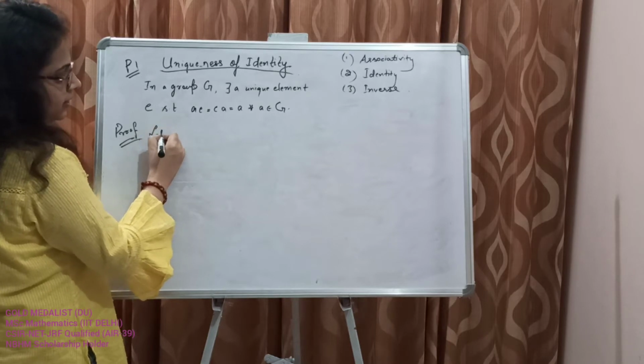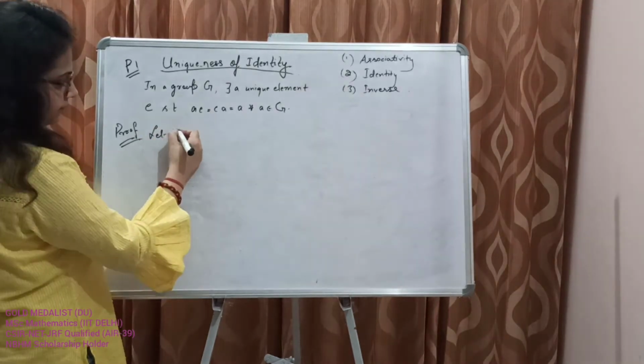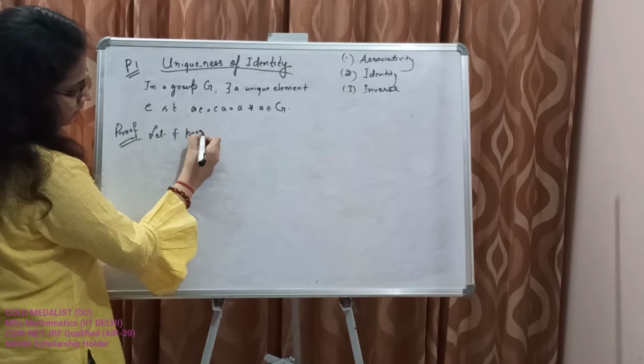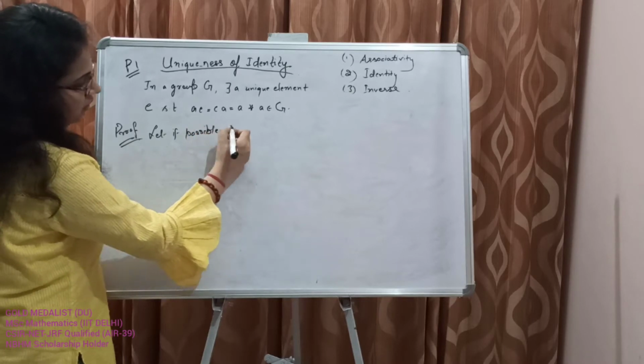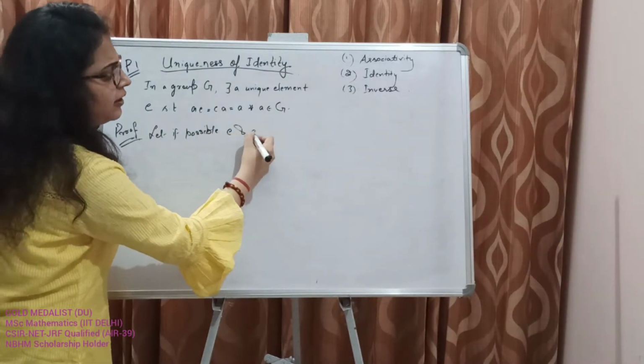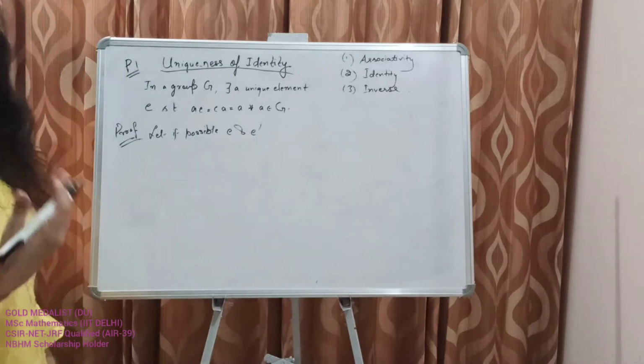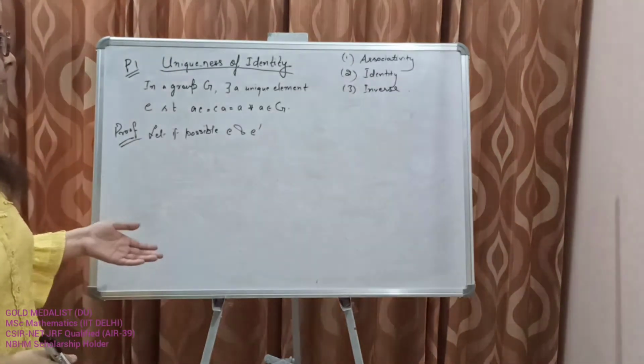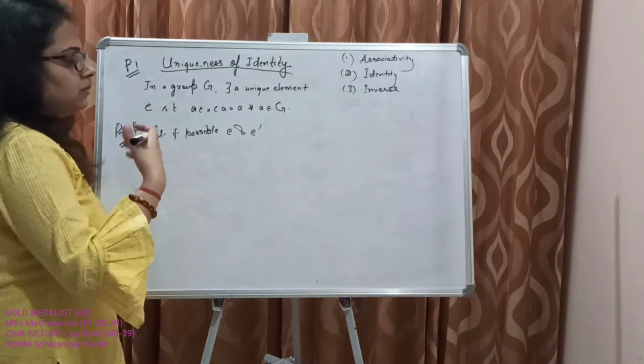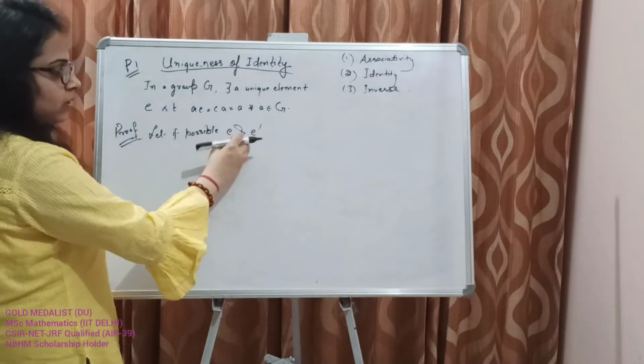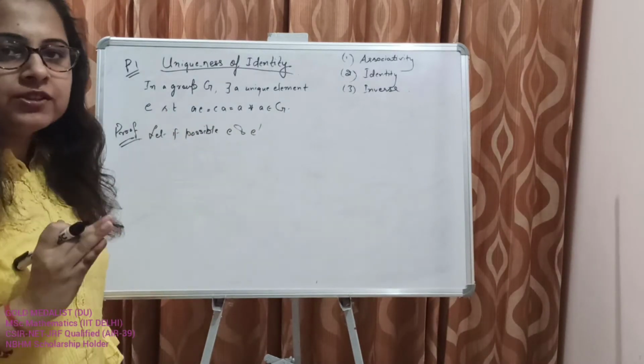Let, if possible, there be two elements, E and E dash. If at all there are two identity elements, we will prove that these two identity elements are equal and our job is done.